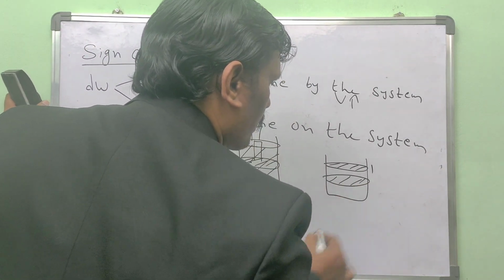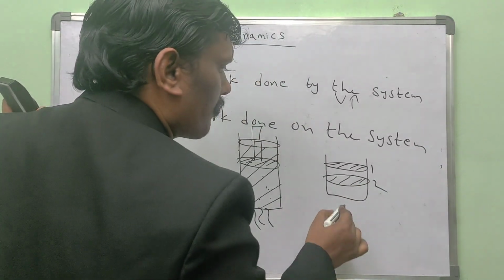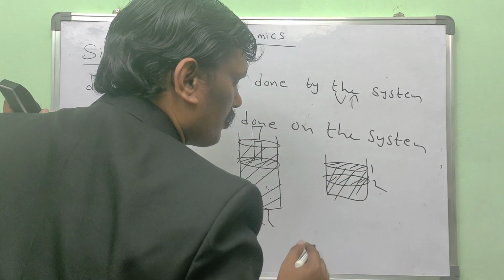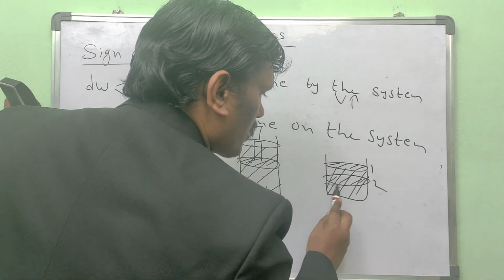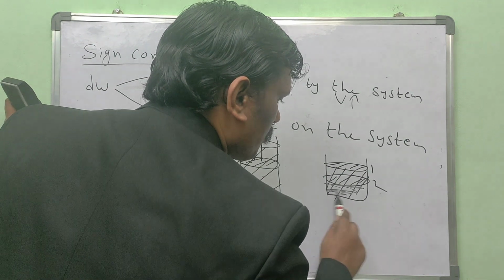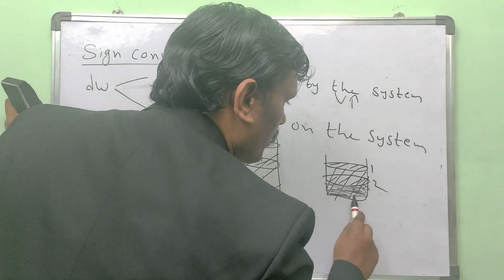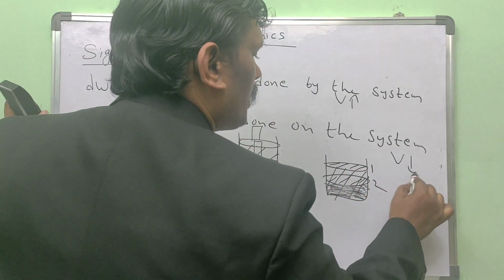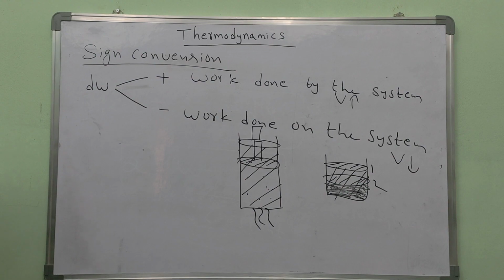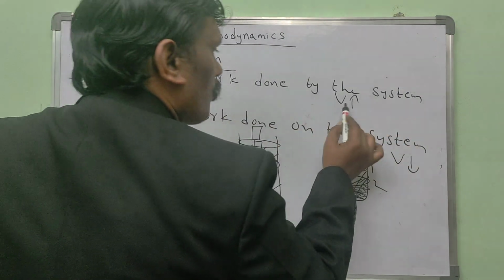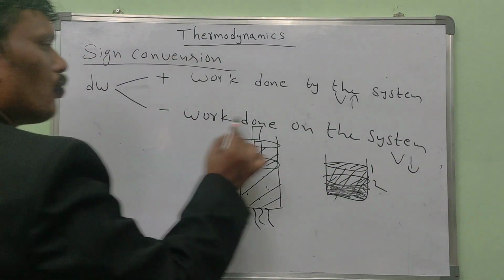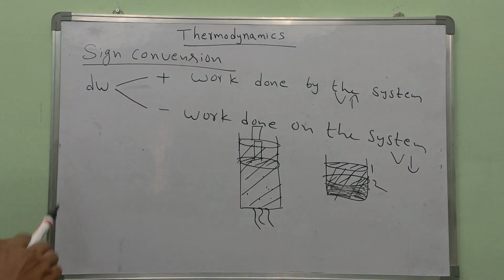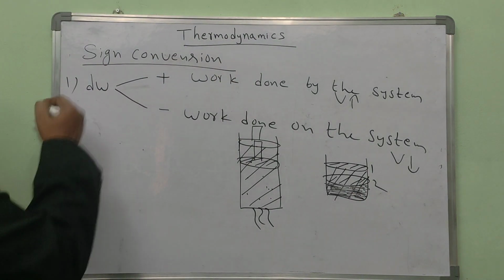This is the initial volume and the shaded region is the final volume. Compared to the initial volume, the final volume decreases. So work done by the system: volume increases, work done positive. Work done on the system: volume decreases, work done negative. This is the first sign convention.